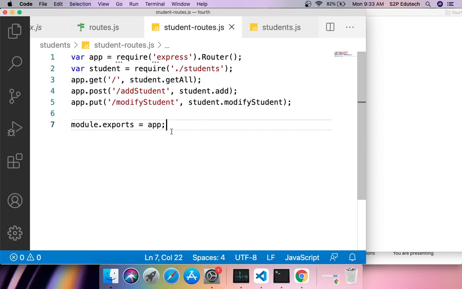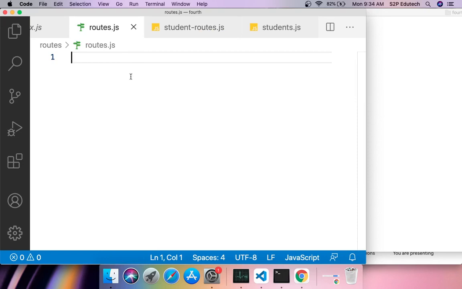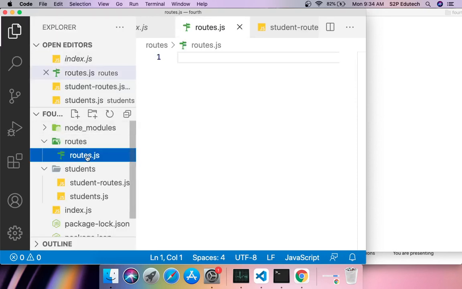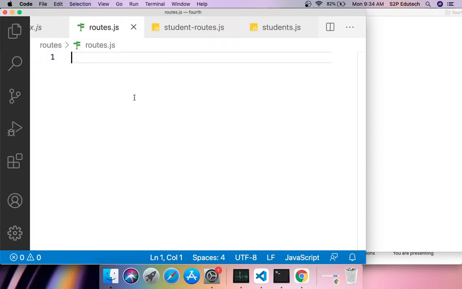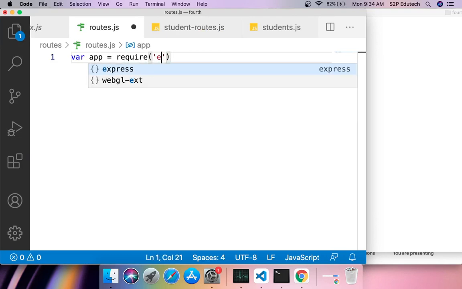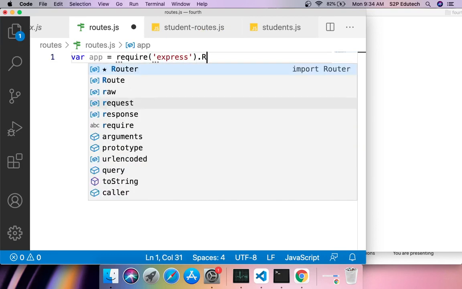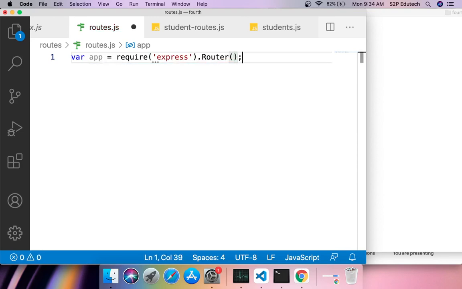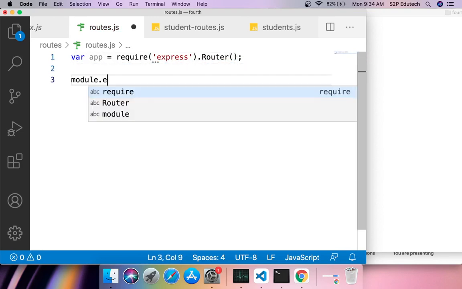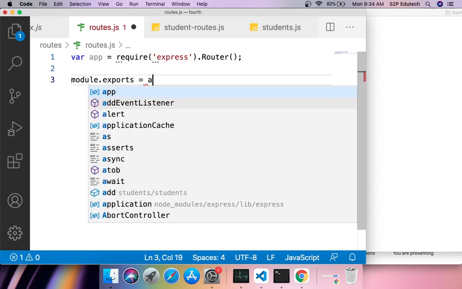Next is, after this, because we have exported, we would be using it somewhere. So I would be using it in a file called as routes.js. Right? Where is routes.js? In a routes folder. Right? In your root folder, we have a folder called as routes. Inside that routes, we have a file called as routes.js. Now let's see what we need to do here. First thing is, I would say var app equals to require again express dot router, and next is I would say module dot exports equals to app.